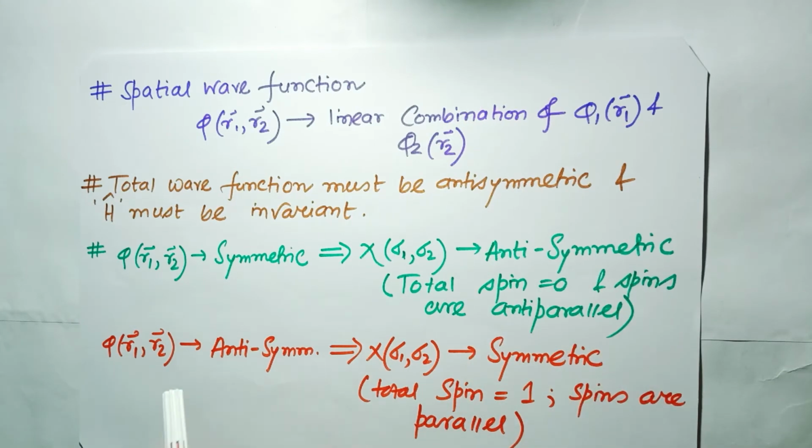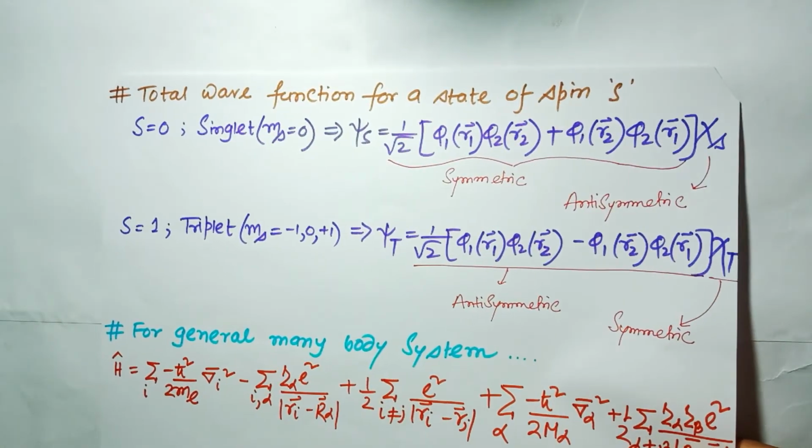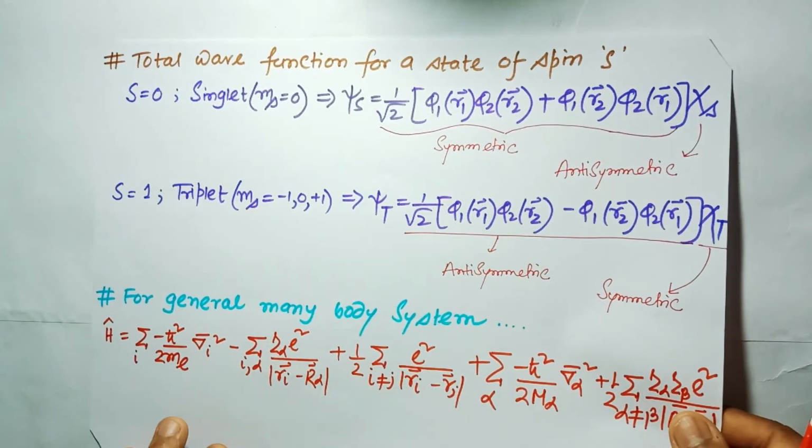And if in another case phi of r1 r2 is antisymmetric, then chi of sigma 1 sigma 2 is symmetric and the total spin is 1, so the spins are parallel. So we can write the total wave function for a state of spin S.